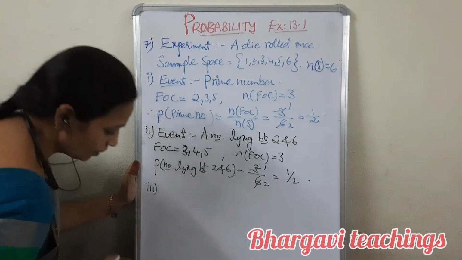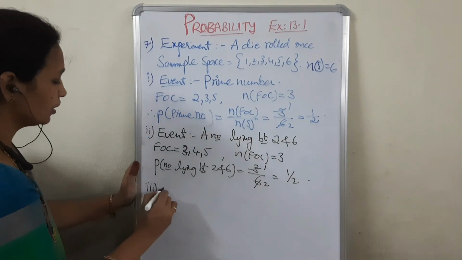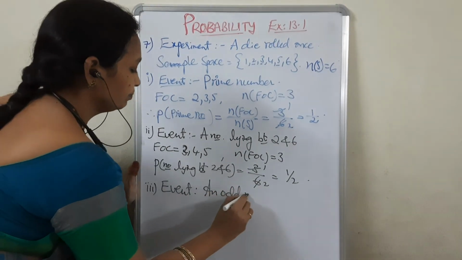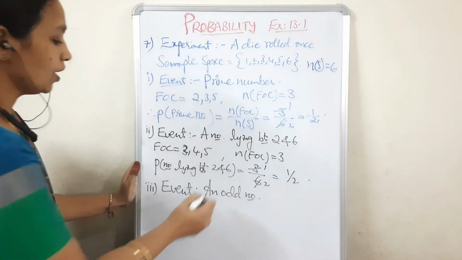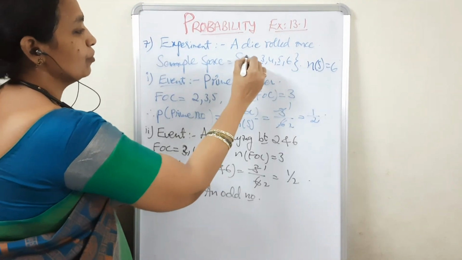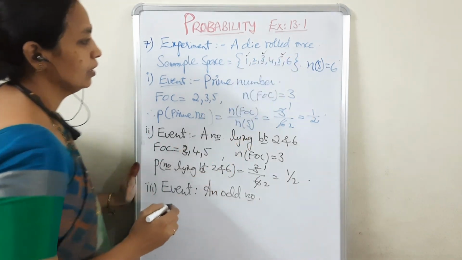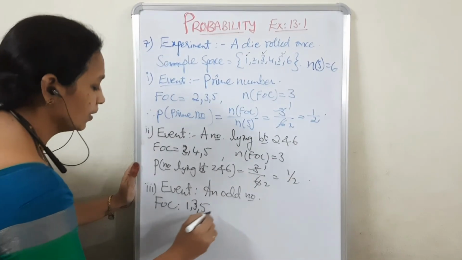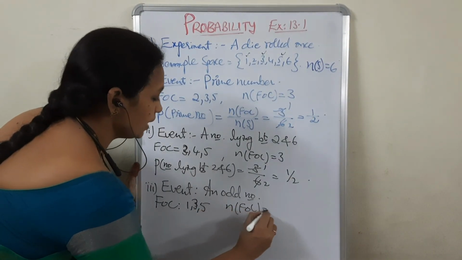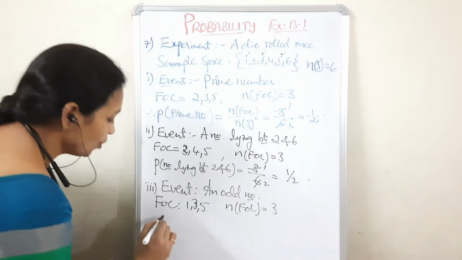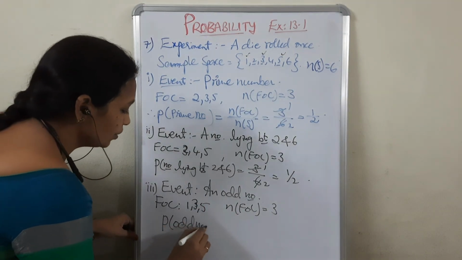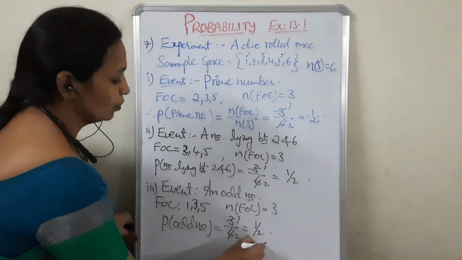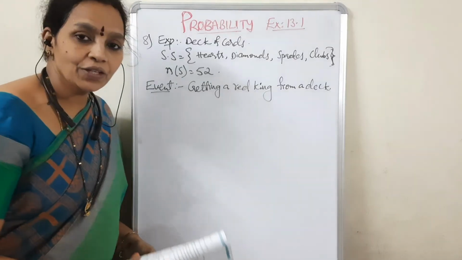Next, thirdly, what is the probability of getting an odd number? So the event is an odd number. You have to choose odd numbers from the sample space. What are the odd numbers? 1, 3, 5. So favorable outcomes are 1, 3, 5, and the number of favorable outcomes is 3. So the probability of getting an odd number is equal to 3 by 6. Again it is 1 by 2.